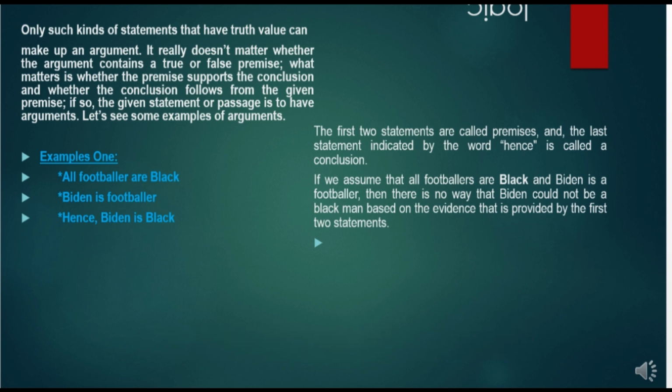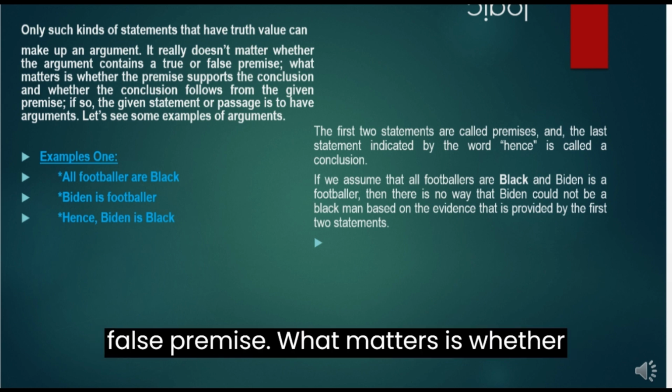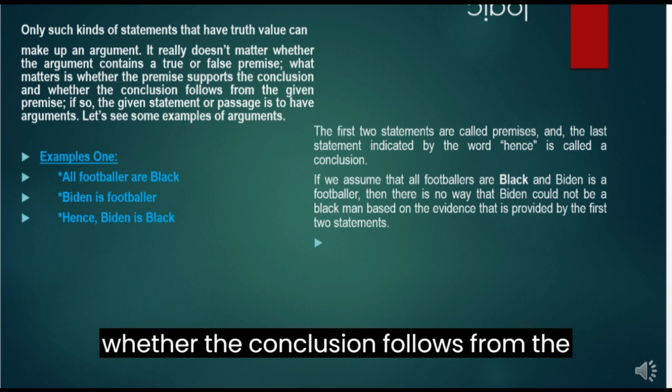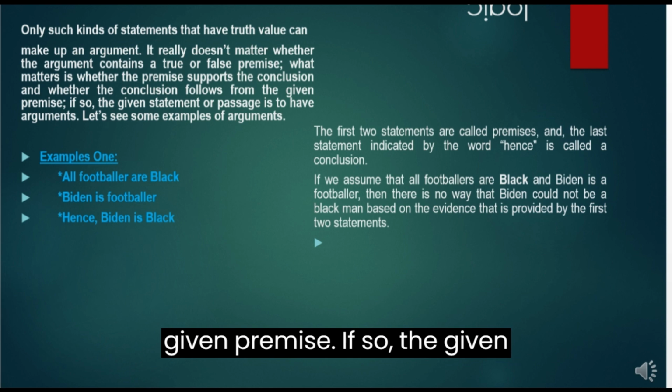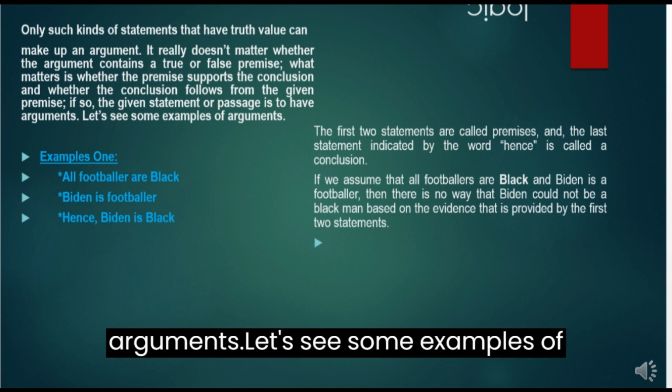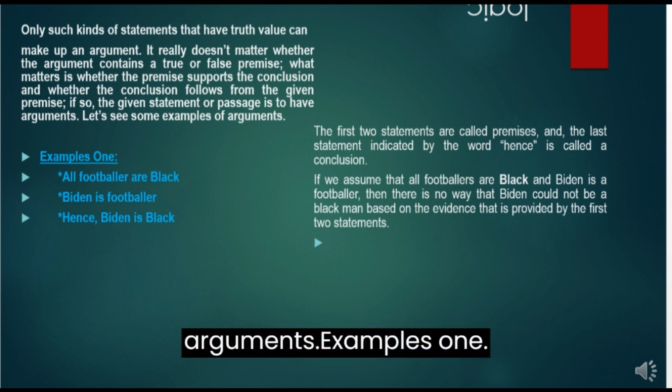It really doesn't matter whether the argument contains a true or false premise. What matters is whether the premise supports the conclusion and whether the conclusion follows from the given premise. If so, the given statement or passage is said to contain an argument. Let's see some examples of arguments.